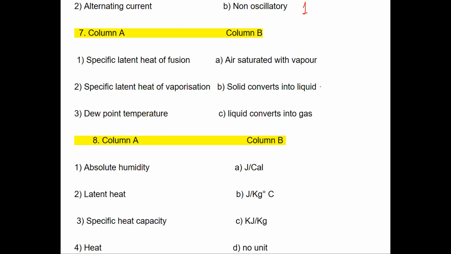Solid converts into liquid. This is the first one. Next is specific latent heat of vaporization. Liquid will get converted into gas. So this is the second one. Dew point temperature. At the dew point temperature, air will be saturated with the vapor. So this is the third answer.